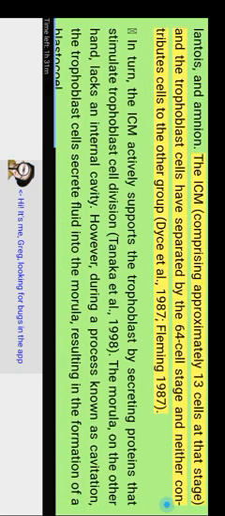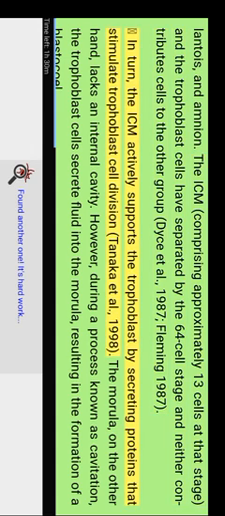The ICM comprises approximately 13 cells at that stage, and the trophoblast cells have separated by the 64-cell stage and neither contributes cells to the other group. Dice et al. 1987, Fleming 1987. In turn, the ICM actively supports the trophoblast by secreting proteins that stimulate trophoblast cell division. Tanaka et al. 1998. The morula, on the other hand, lacks an internal cavity.